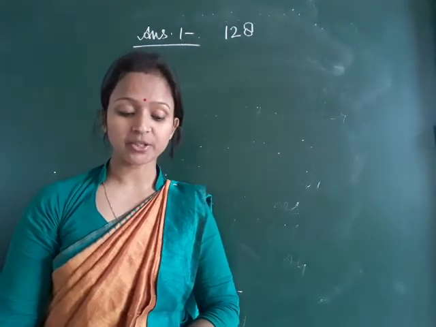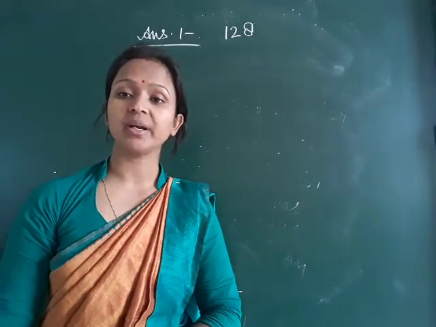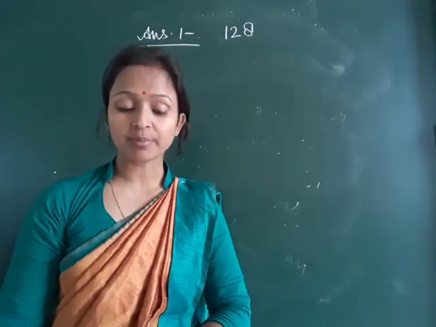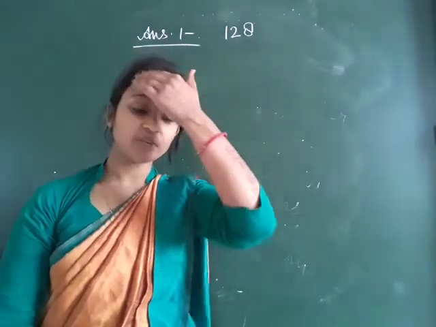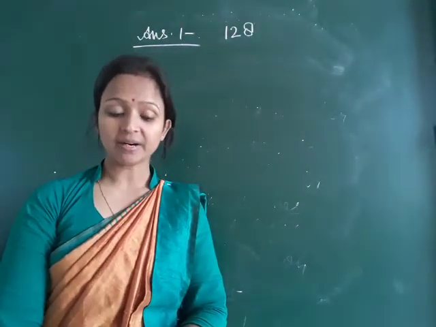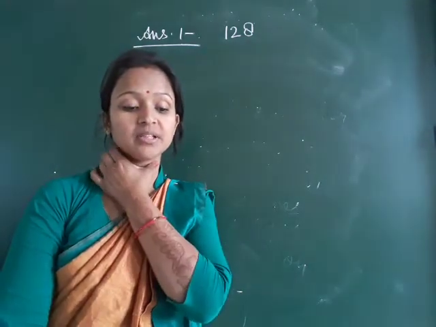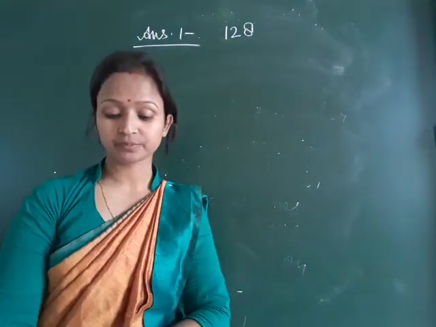You have to write from page number 128 in the old book. It is given on page number 128. You have to write from here: reproduction is necessary for living organisms because if they would not reproduce, then after their death, there would be no organisms left. The species would thus perish.